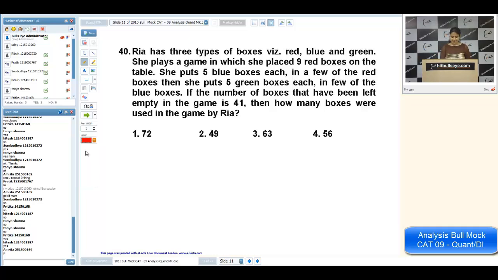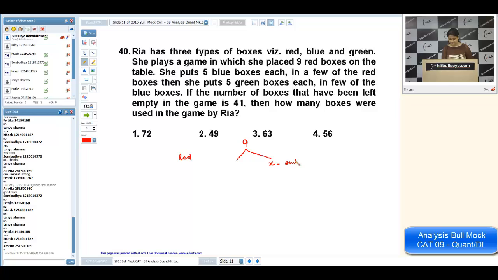Okay, see, Ria has 3 type of boxes, red, blue and green. She plays a game in which she placed 9 red boxes on the table. She puts 5 blue boxes each. First of all, in total there are 9 red boxes. Say X are empty. So 9 minus X are filled.